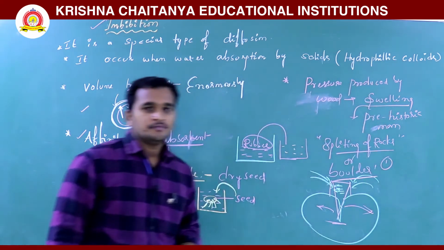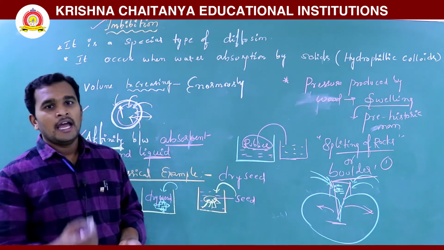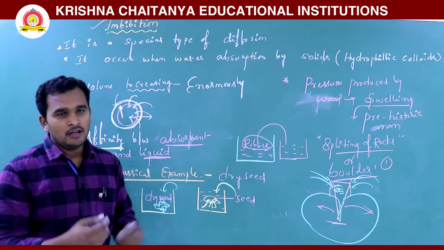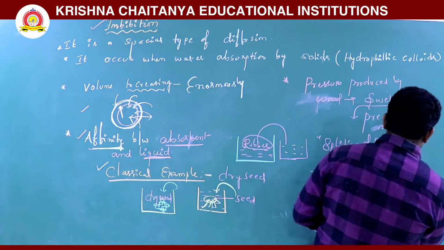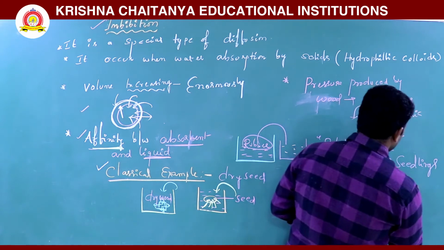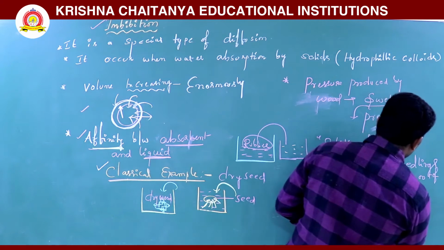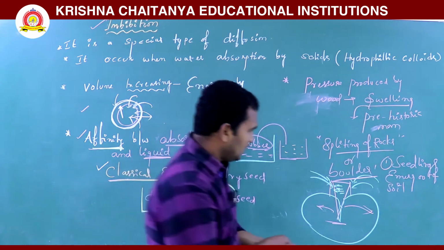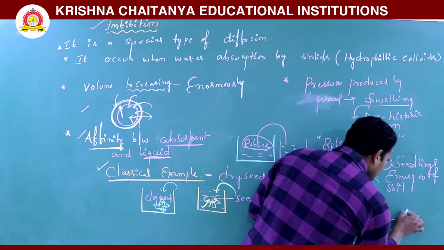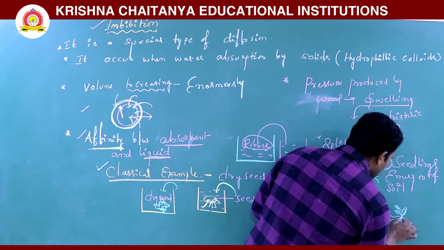Here, seedlings germinate and emerge out of the soil, and open and get established. See here, a seed is there. The seed will germinate. The leaves and seedling, the small plant, emerge out.